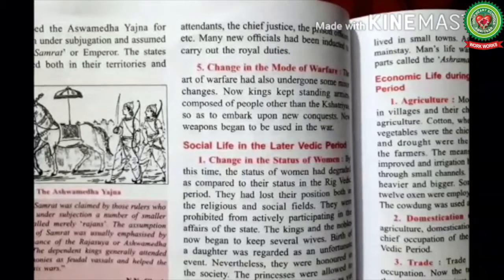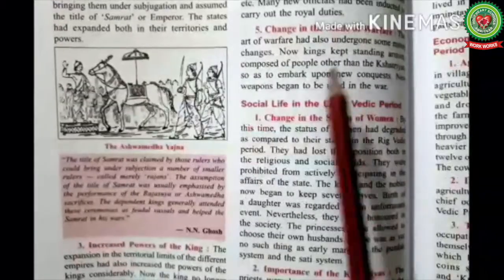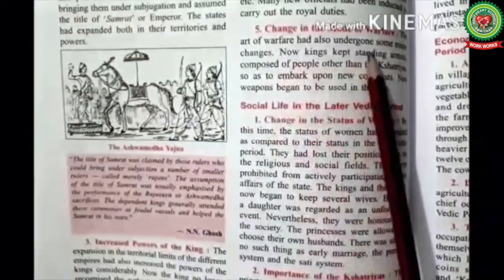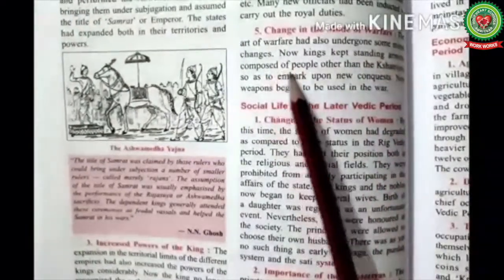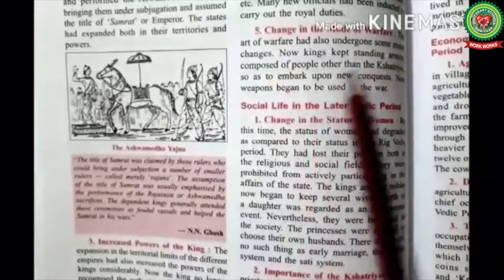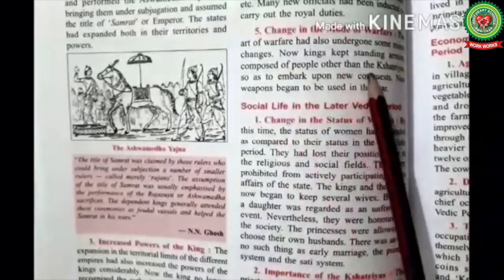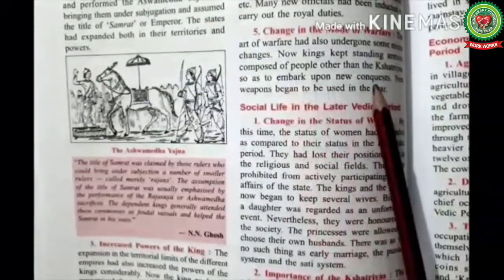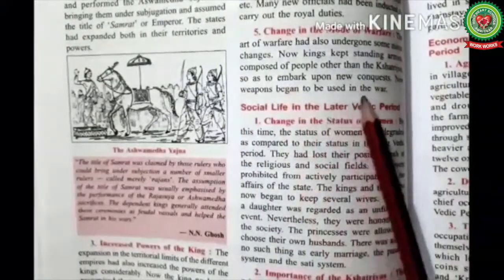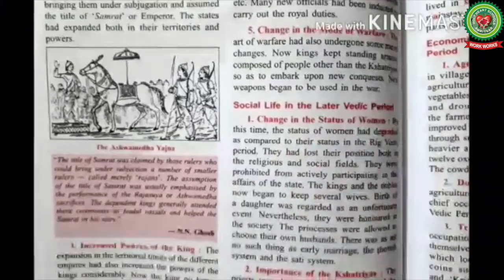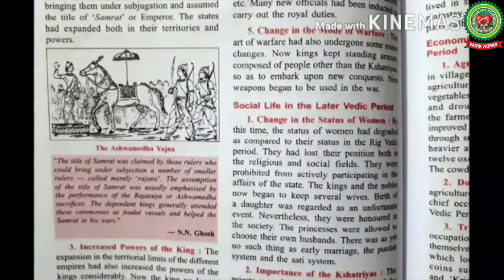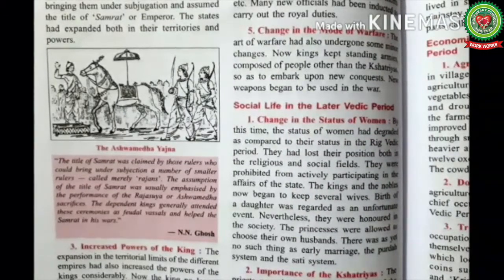Now, change in the mode of warfare. The art of warfare had also undergone some minor changes. The king kept standing armies composed of people other than the Kshatriyas, as to embark upon new conquests, new weapons began to be used in the war. It means the methods of warfare had changed. Minor changes had been brought in the system of warfare.